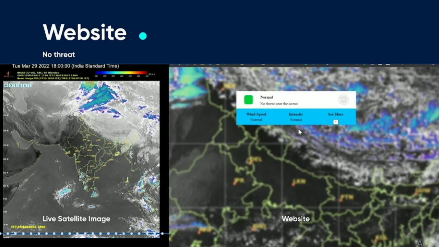So basically our website will be collecting these live images, and if it detects that there is a chance of cyclone, it will try to predict its intensity and showcase that. It will also make a time lapse video by collecting those images if a threat is detected. But if there is no threat, this is what our website will look like.